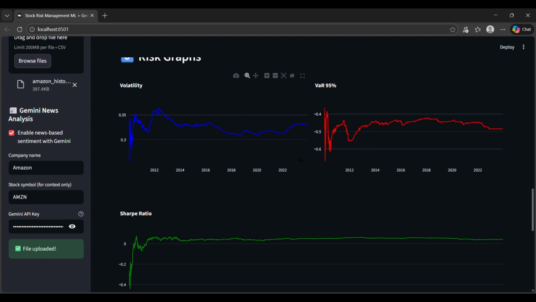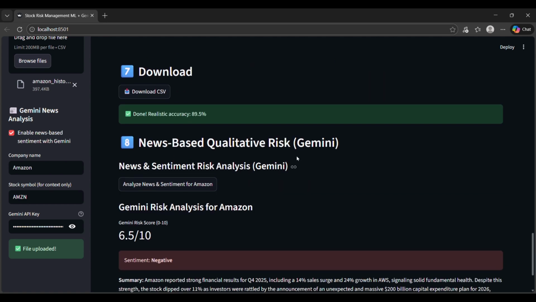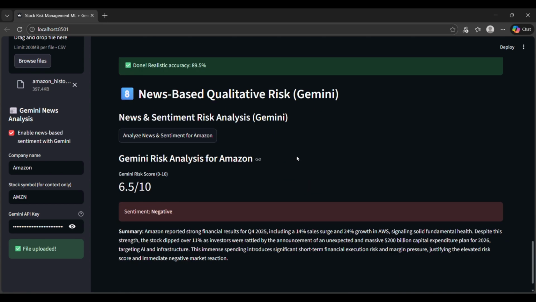So what we can actually do is, as an investor or as a part of this company, we need to make sure that we are taking into consideration both of these things: the historical data, that is the internal data or stock market data, and also the external news sentiments regarding that particular company.